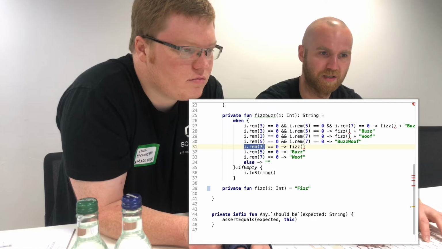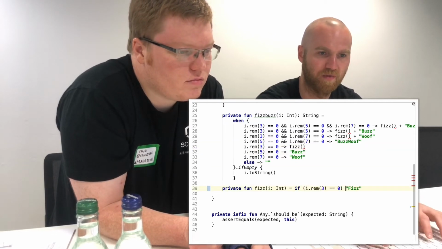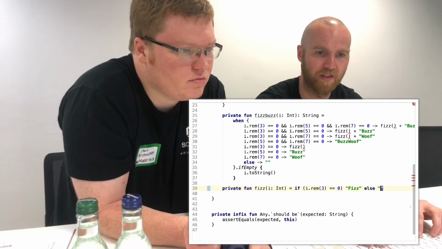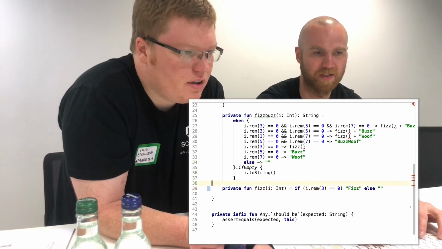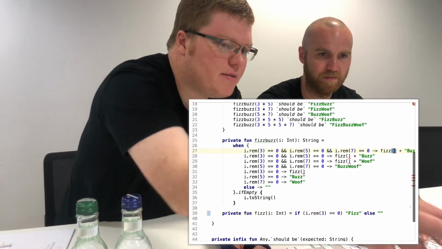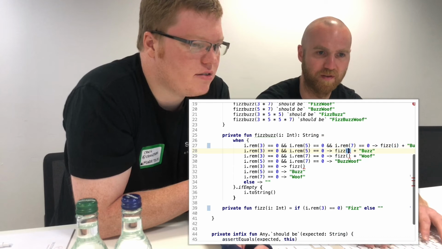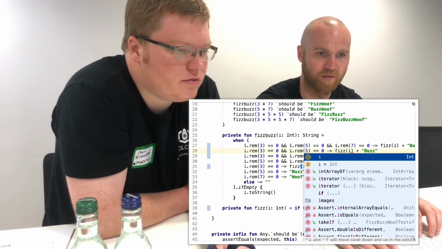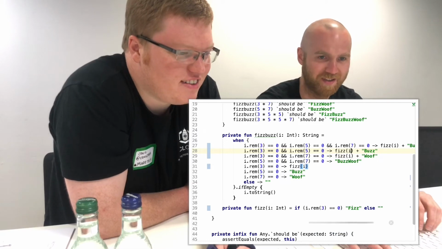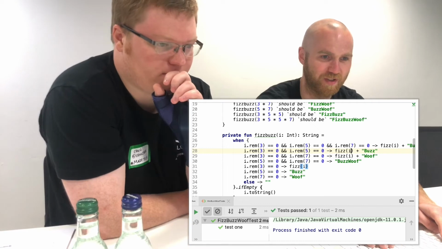So now if we make these take a number, like we had int i, basically this condition is true, then we fizz, otherwise empty string. The theory is that if this empty string is the same as this, it will be done in one place. And we can put i into all of these places and it'll still work. I don't know. It should. Authorized to run. Yes. Whoa, okay, you're right, it works.